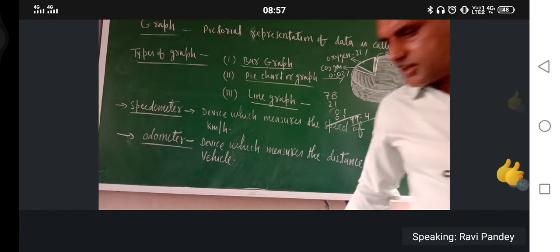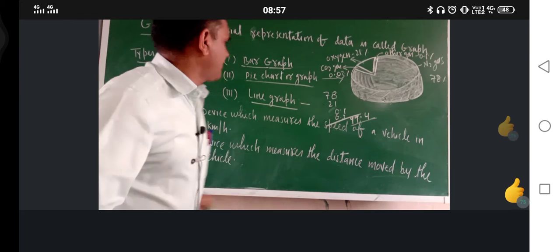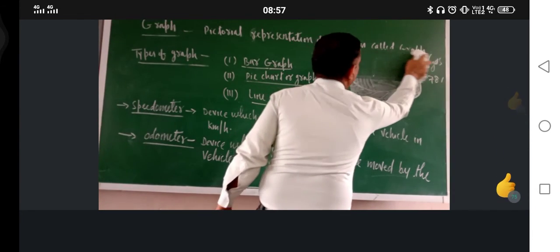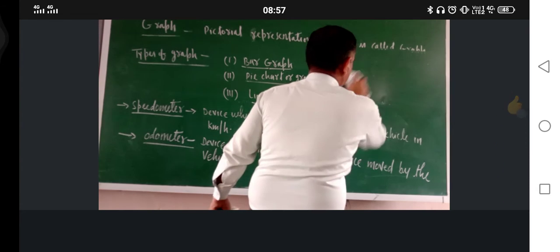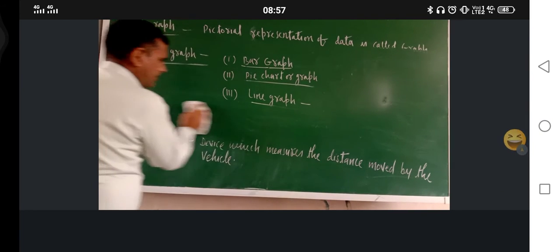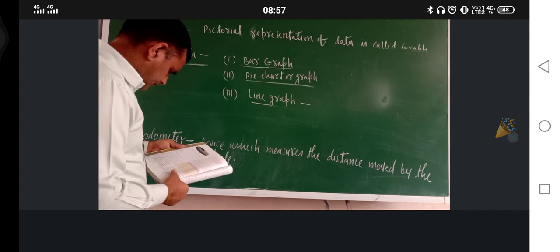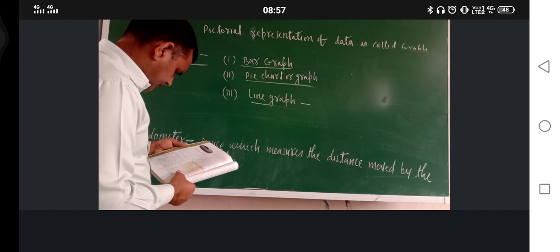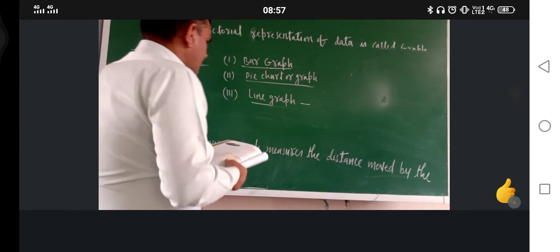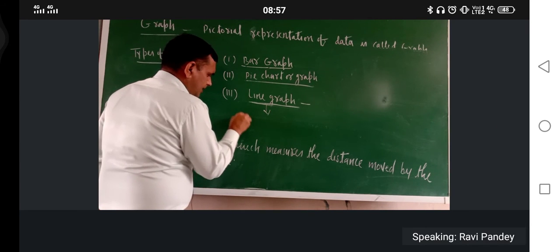Another one is line graph. So just see, I will make here a line graph. Line graph, just see. Always remember, distance time graph is a line graph.